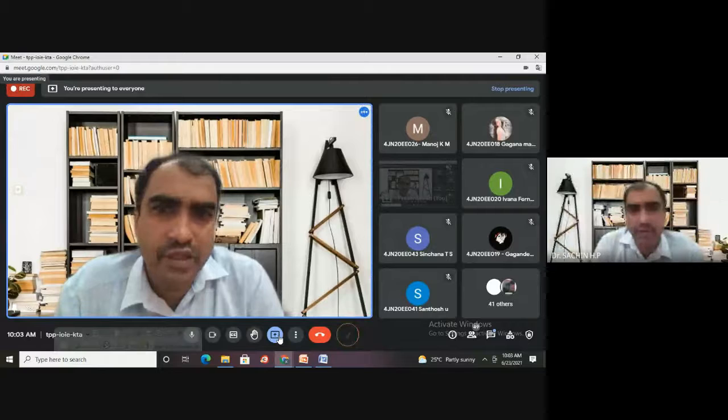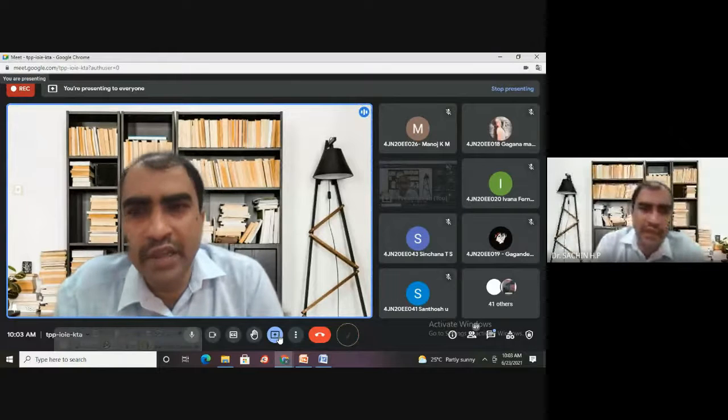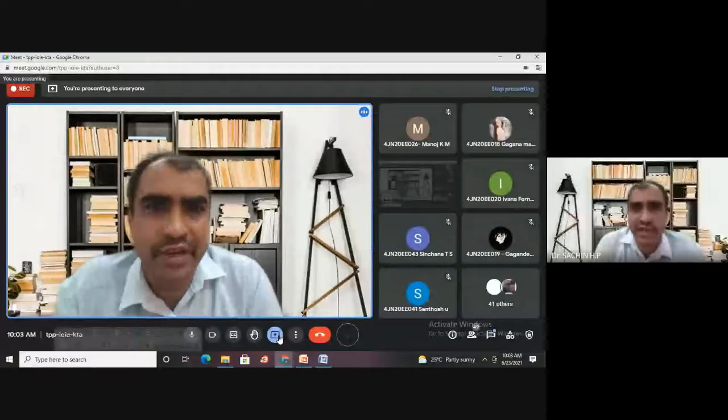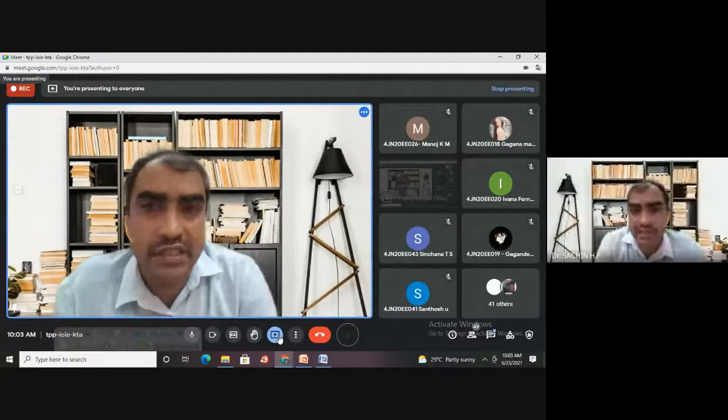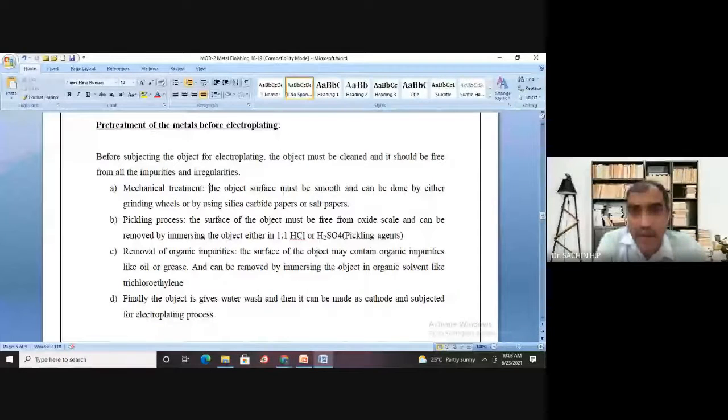In many industrial applications and in the construction field, in several cases we come across that salt paper or silicon carbide paper. Let us say the object surface must be smooth, and that can be done either by a grinding wheel or by using silicon carbide paper or salt paper. You take the object and rub its surface with silicon carbide paper, and wherever there is some roughness on the surface, it can be made smooth.